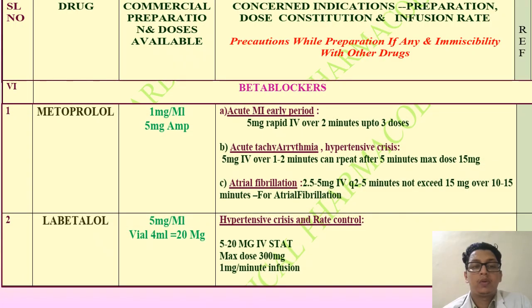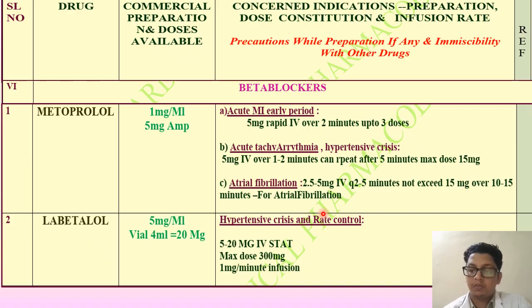Then beta blockers, we have already discussed this. Beta blockers, metoprolol and labetalol. Metoprolol is available as 1 milligram per ml, a 5 milligram, 5 ml ampule. In acute MI, as already discussed, 5 milligram rapid IV over 2 minutes, up to a maximum of 3 doses. In acute tachyarrhythmia and hypertensive crisis, 5 milligram IV over 1 to 2 minutes, can repeat after 5 minutes, maximum 15 milligram. For fibrillation, 2.5 to 5 milligram IV every 2 to 5 minutes, not to exceed 50 milligram over 10 to 50 minutes for AF treatment.